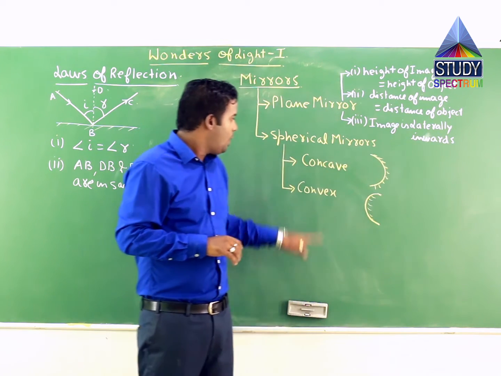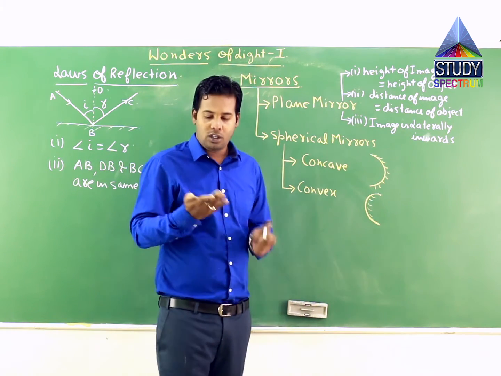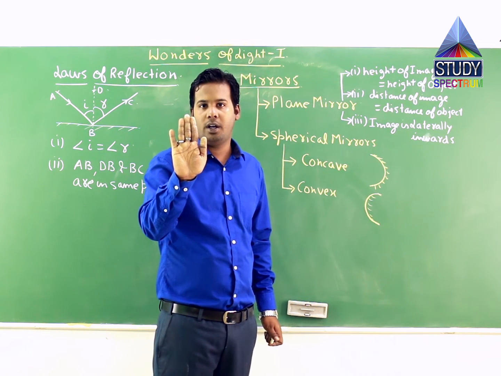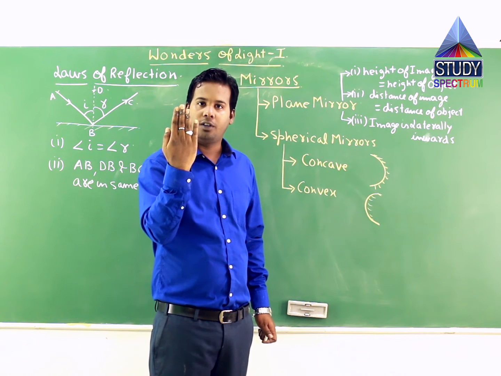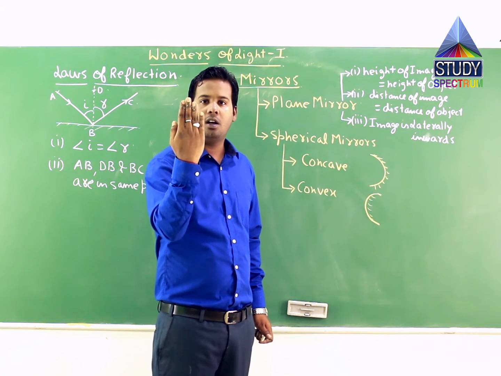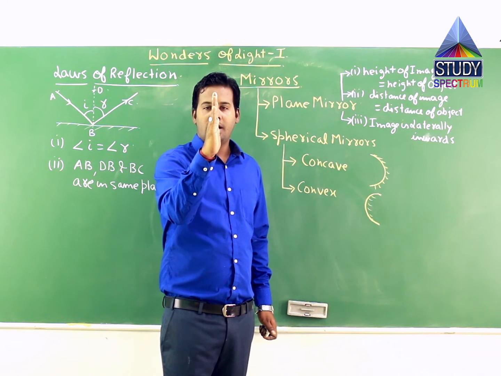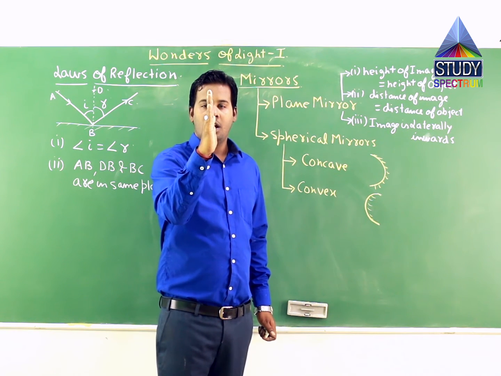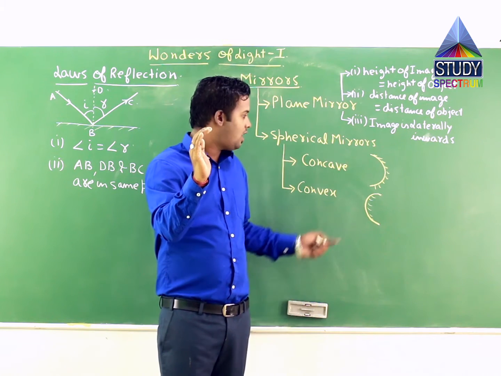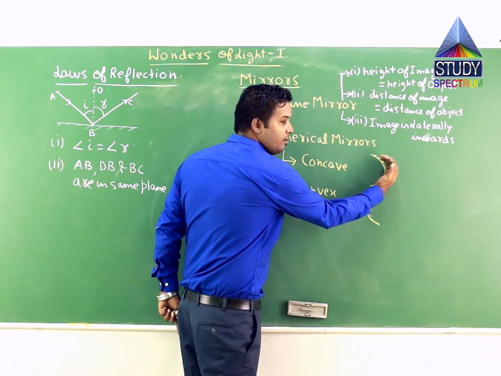Correct? Now, how do we understand what is a plane mirror and what is a spherical mirror? Suppose my hand is the front part of a mirror and this one is the back part of the mirror. Correct? This is the front part of the mirror from where you can see the image, and this is the back part of the mirror. Correct? Now, if you see in this way, this is a plane mirror. Correct? If I bend this mirror in this way, this becomes a concave mirror, which I have drawn over here. If you see, if I bring my hand like this, this becomes a concave mirror.